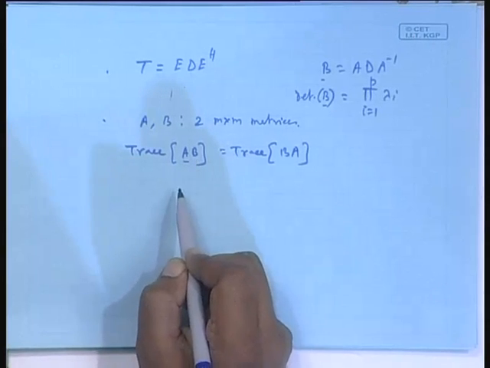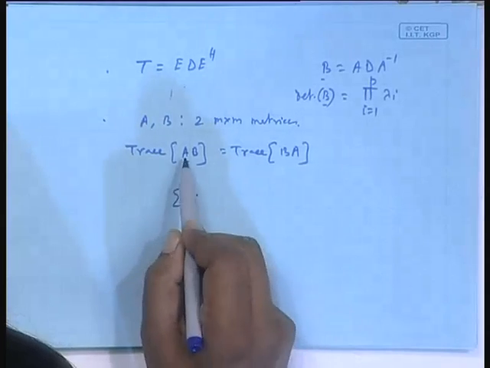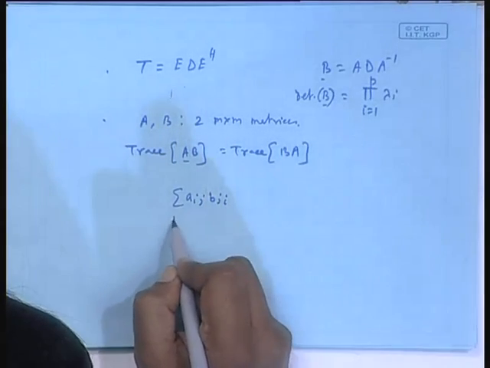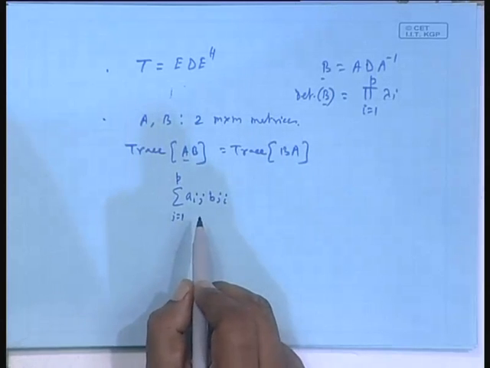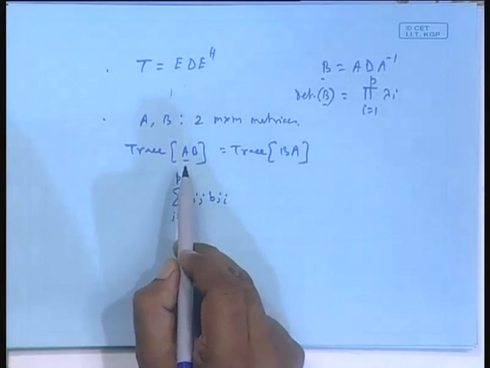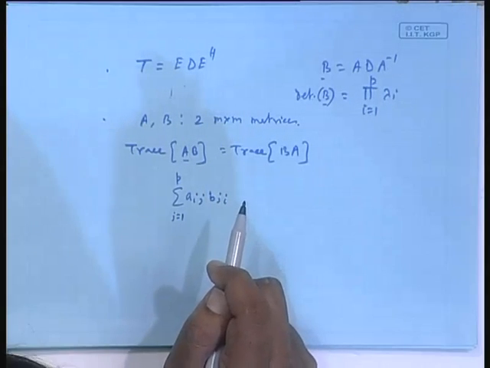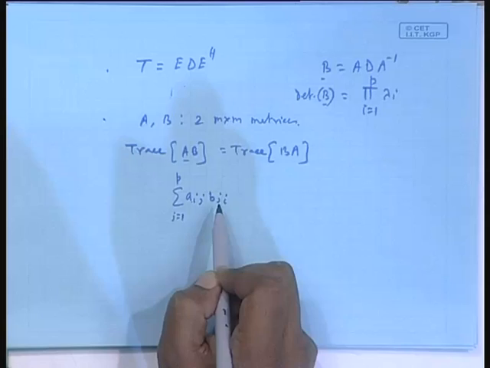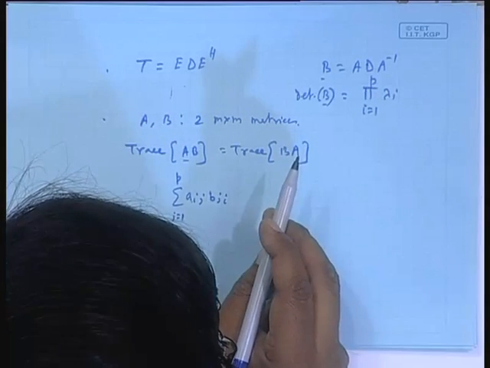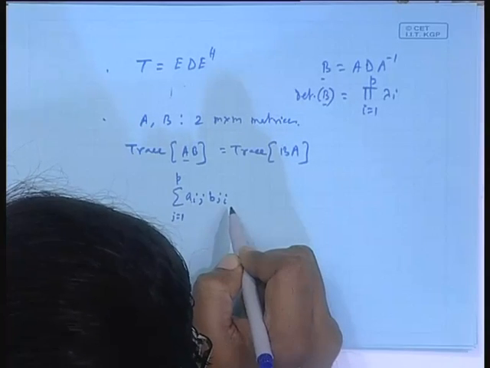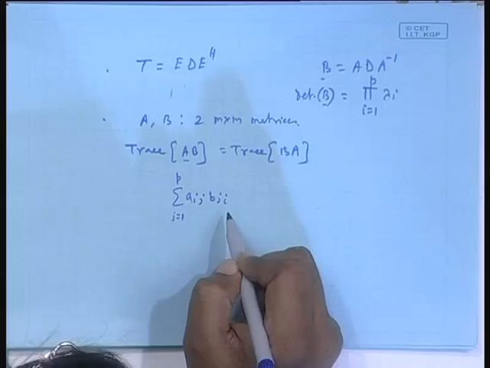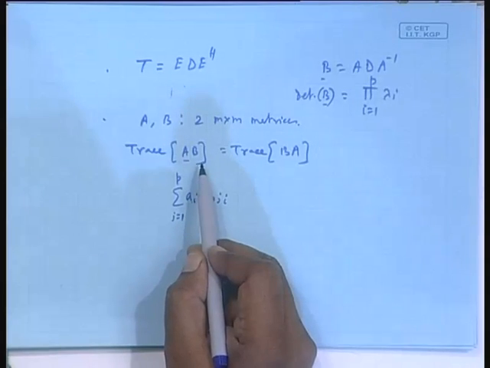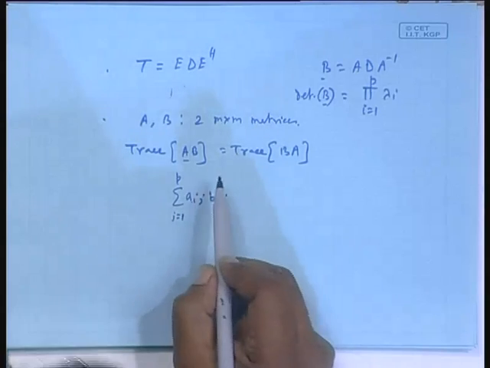AB is a product. What is the ith diagonal entry? It is the ith row of A and the ith column of B. So, A_ij and B_ji, j has to be moved from 1 to P. I find the product matrix, and I am bothered about the diagonal element only, not any arbitrary ij. Sorry, I made a wrong statement: the (i,i)th element.